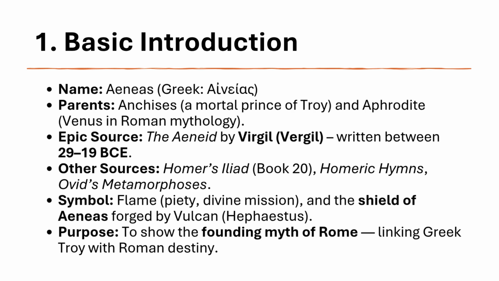His main symbols are the flame, which represents his divine mission, and the shield of Aeneas, which was made by the god Vulcan. Aeneas's purpose in mythology is to connect the fall of Troy to the rise of Rome, showing how Roman civilization grew out of the ashes of Greek legend.